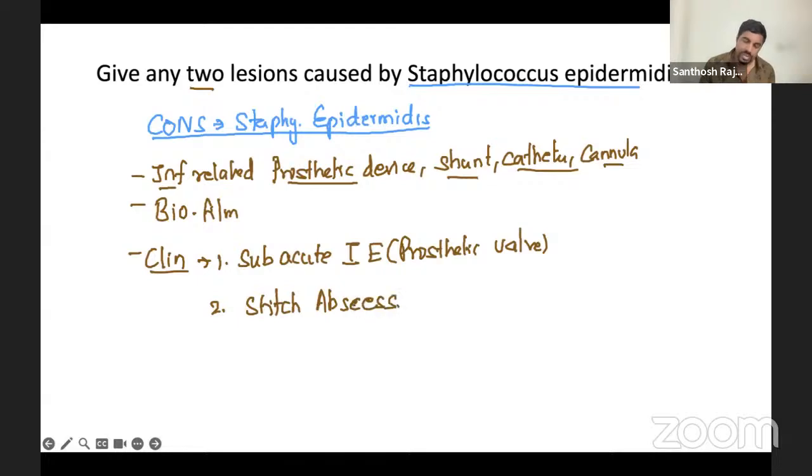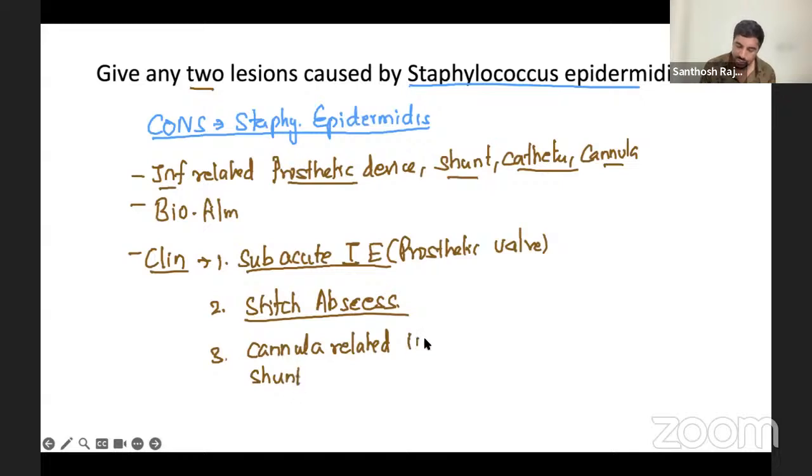Stitch abscess, subacute infective endocarditis, and of course, a lot of infections related to cannula, or you can write shunt also, cannula or shunt related infections. This much only. This is enough for staph epidermidis.